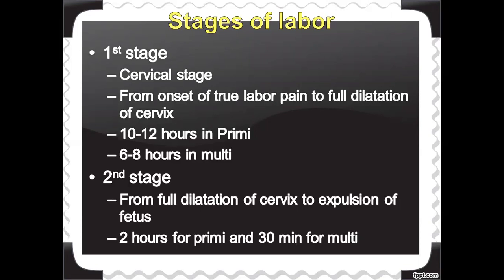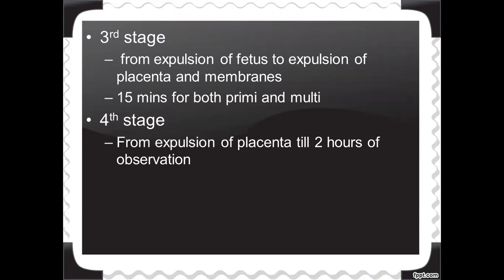Moving on to the third stage. What is the third stage? It starts from the expulsion of the fetus to the expulsion of the placenta and membranes. What is the duration of this stage? It takes only 15 minutes for both primigravida and multigravida mothers. Next is the fourth stage of labor: from the expulsion of the placenta to 2 hours of observation, we call it the fourth stage of labor.